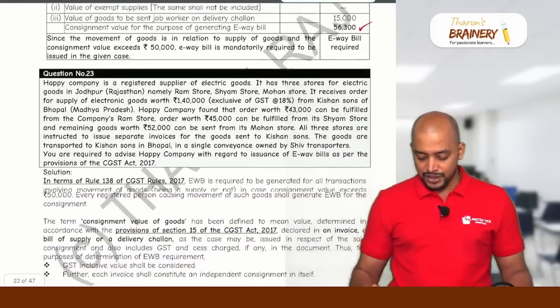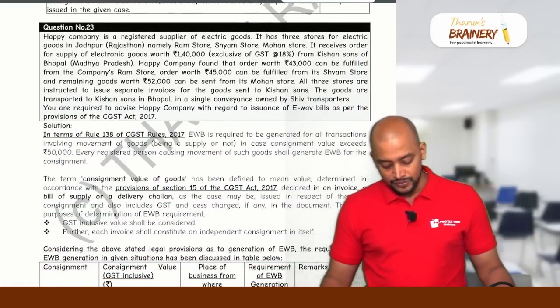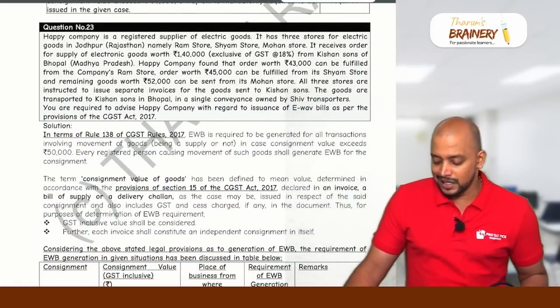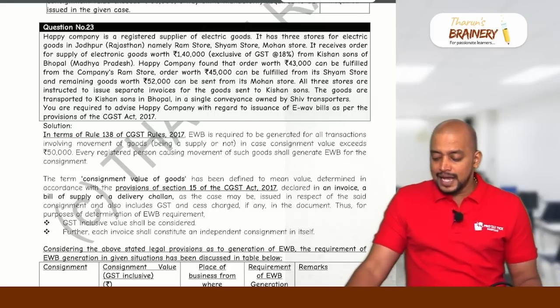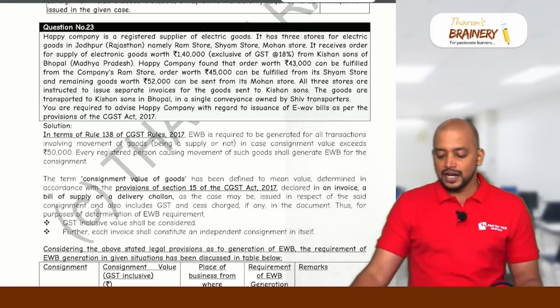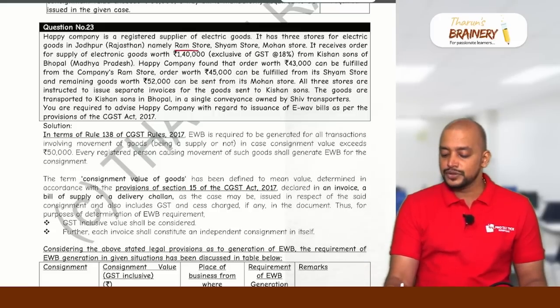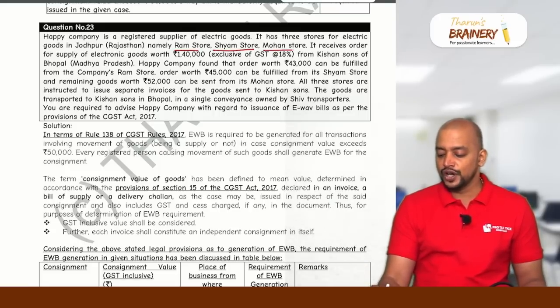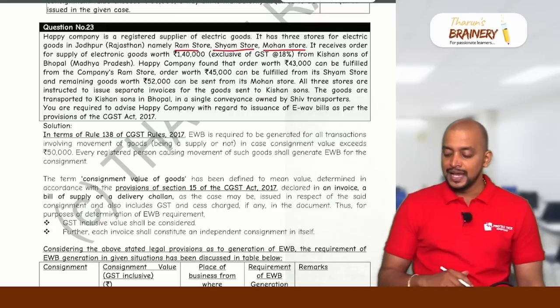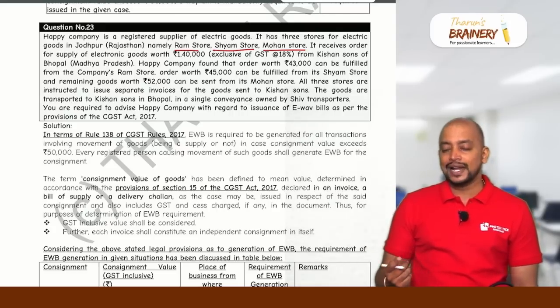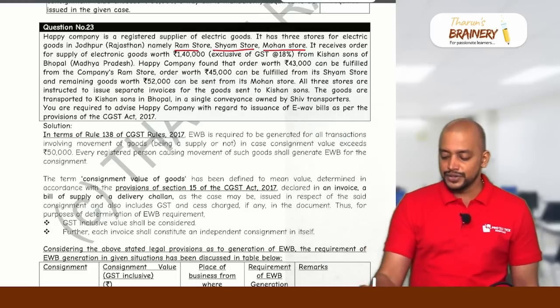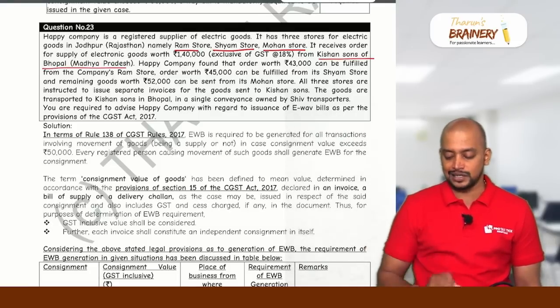Then question number 23. Happy Company is a registered supplier of electric goods. It has 3 stores for electric goods in Jodhpur, Rajasthan, namely Ram Store, Sham Store and Mohan Store. It receives an order for supply of electronic goods worth 1,40,000 exclusive of GST from Kishan Sons of Bhopal, Madhya Pradesh.